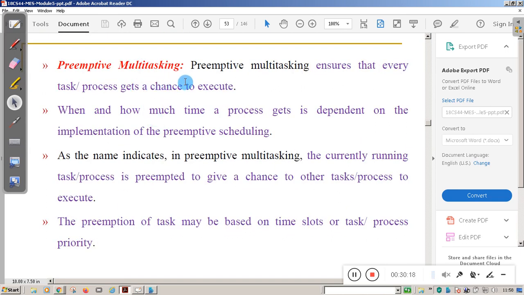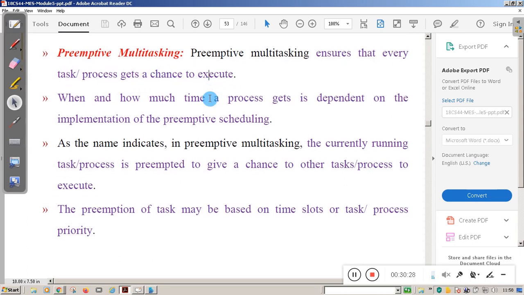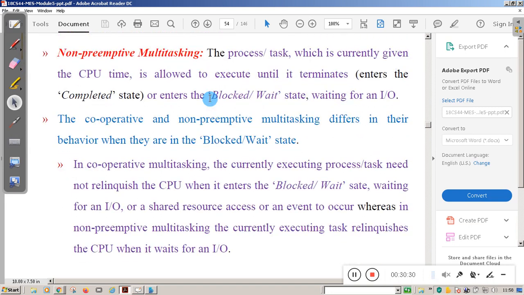But in preemptive multitasking, every process gets an equal chance to execute. But what about non-preemptive multitasking? Non-preemptive multitasking is something like preemptive only. But here, for example, when a particular process goes into waiting state or blocked state because it wants some IO, at that time the CPU can switch over from one process to another process.